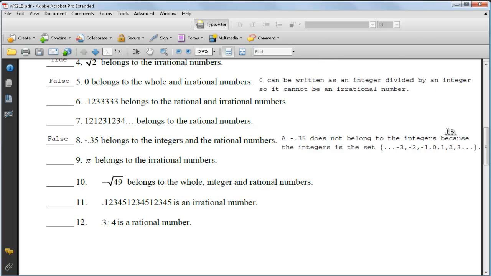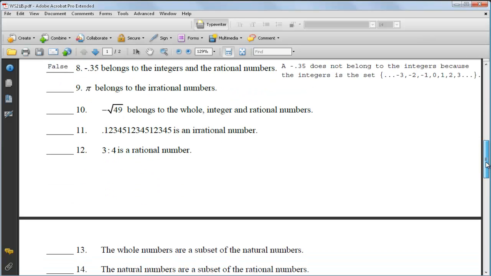Turn off my typewriter for a second here. Negative pi belongs to rational numbers. You do that one by yourself. Let's go down and we're going to do number 10 together. Number 10 is very close to another number, well, I can't remember which number. I think it was number 1 or number 2 or 3 or something.